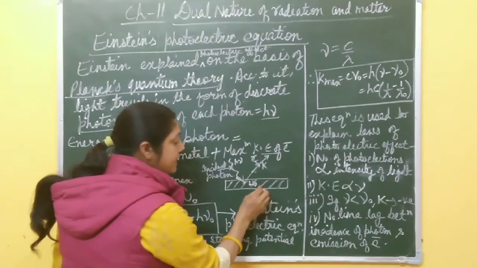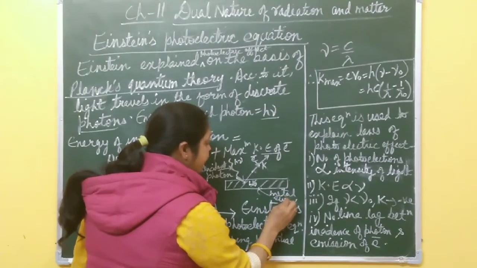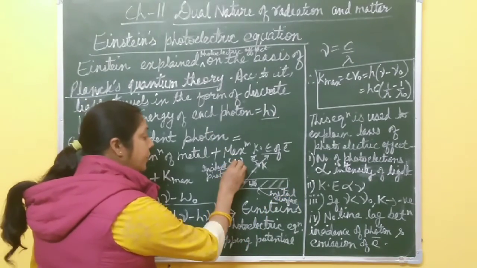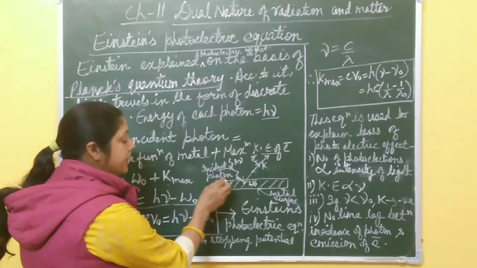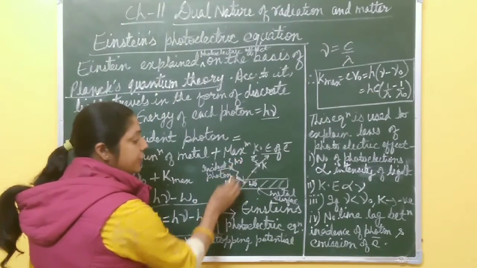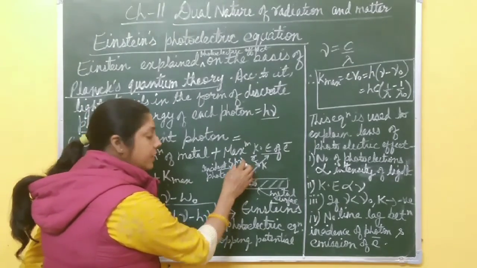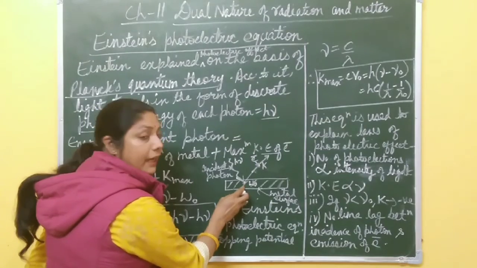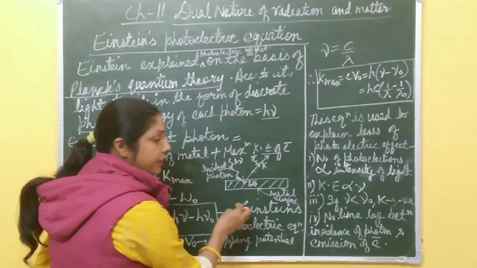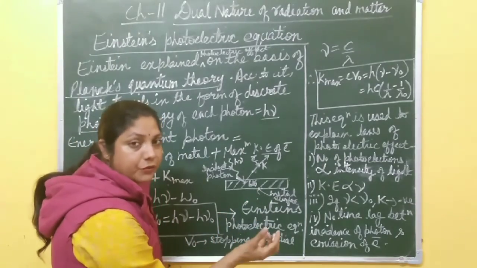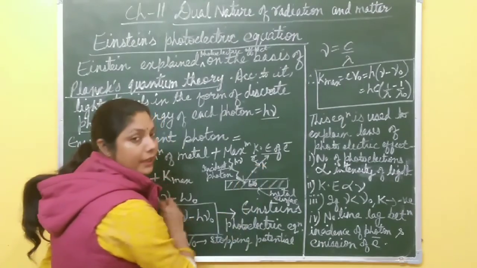Suppose this is a metal surface, okay? This one is the metal surface. Suppose a photon of incident radiation falls on this metal surface. Energy of each photon is h nu. Now, a part of this h nu is utilized in liberating electrons from this metal surface, and that is equal to the work function, and the remaining amount of incident photon energy is utilized in increasing kinetic energy of this electron, right?